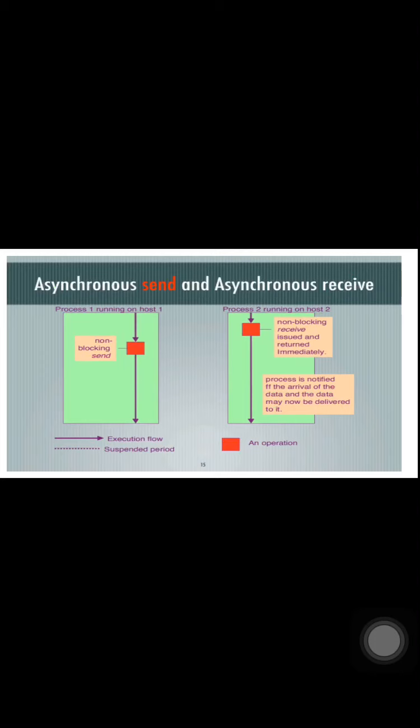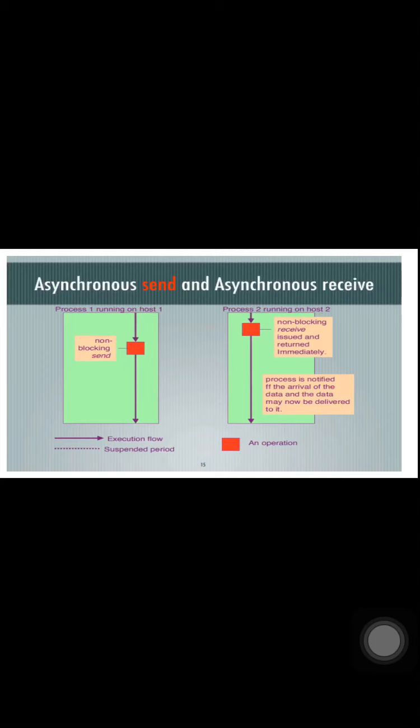Next type is asynchronous send and asynchronous receive. That means both the operations will be non-blocking. So in this, without blocking on either side, the only way that the data can be delivered to the receiver is if the IPC facility retains the data received. The receiving process can then be notified of the data arrival, and the receiving process may poll for the arrival of data and process it when the awaited data has arrived.